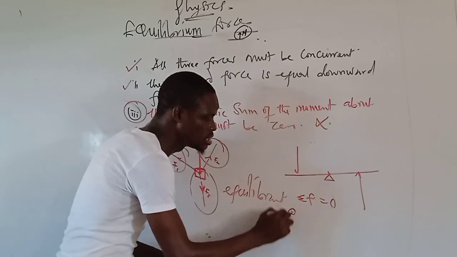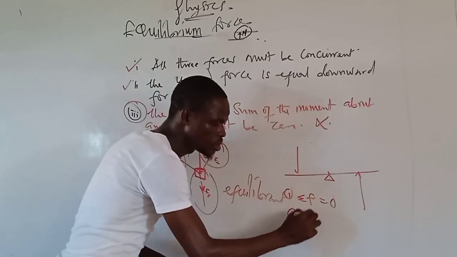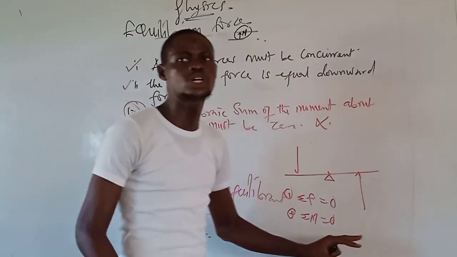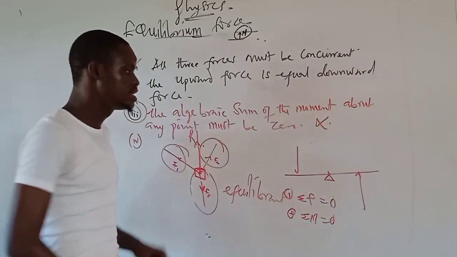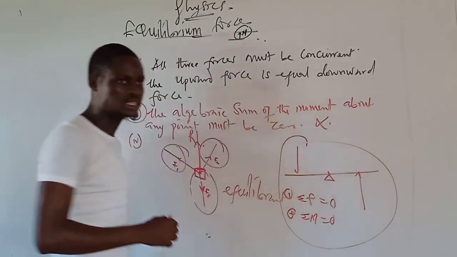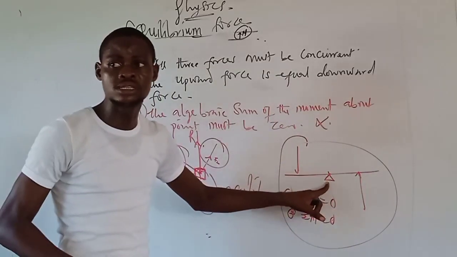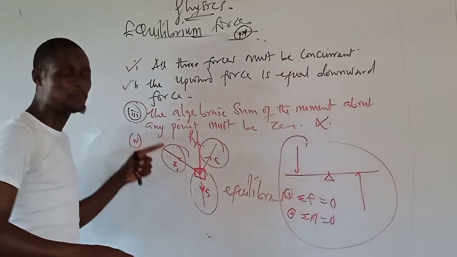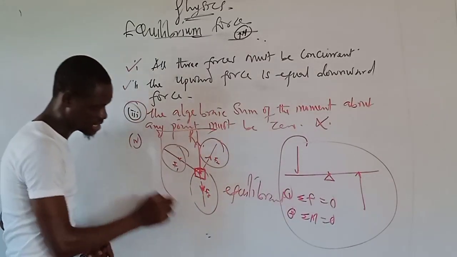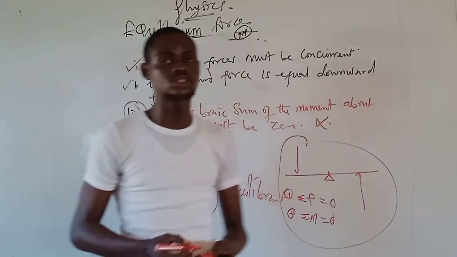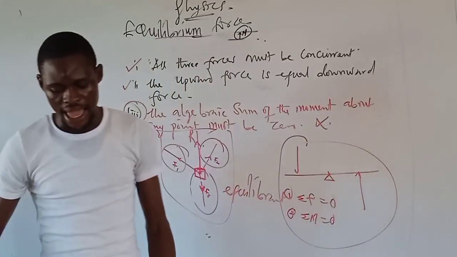Then the second thing is summation of the moment. Summation of moment must also equal 0. That means clockwise moment must be equal to anti-clockwise moment. This one is for parallel forces. Altogether, the body is acted upon by parallel forces. But if the body is acted upon by coplanar forces, which is this here, then these two conditions will hold. So our answer to that is option I and II.